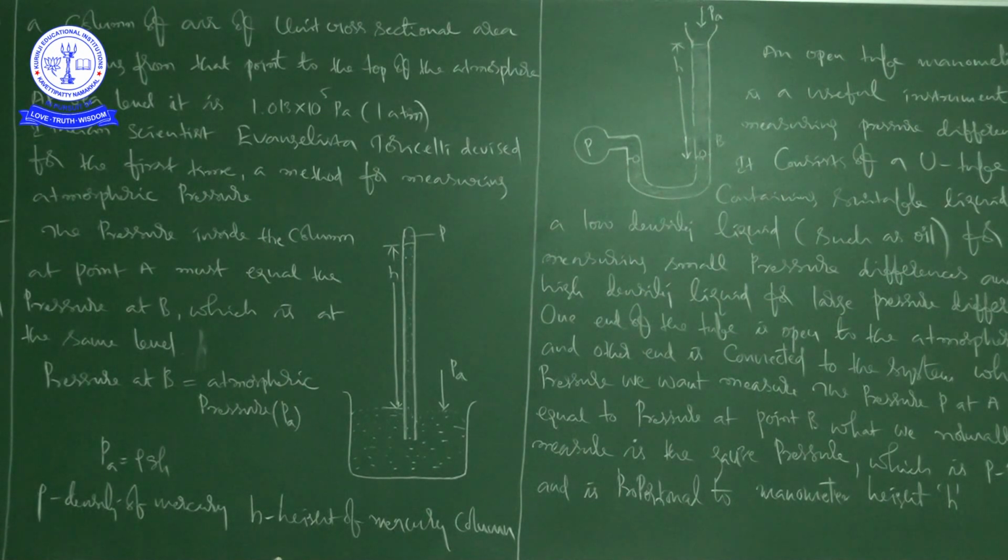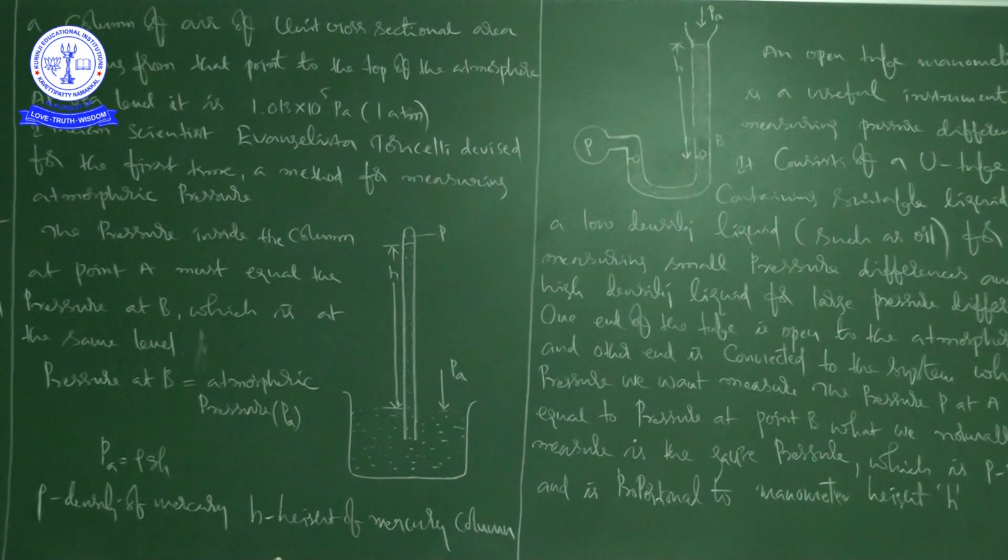In this experiment, it is found that the mercury column in the barometer has a height of about 76 centimeters. See the picture. This height of 76 centimeters of mercury at sea level is equivalent to 1 atmosphere, that is 1 atm.